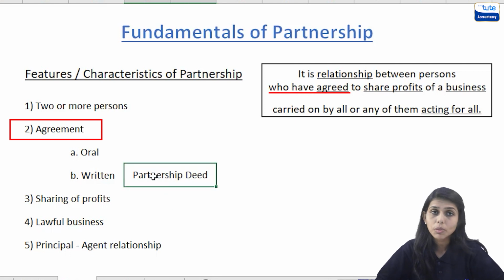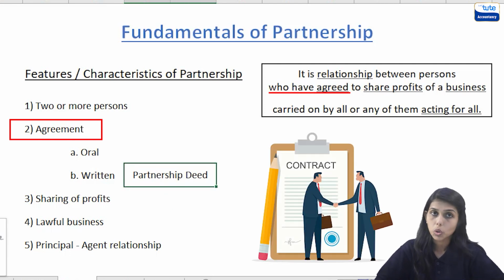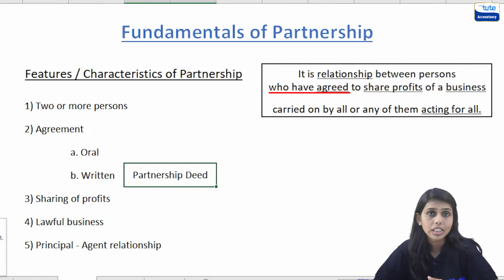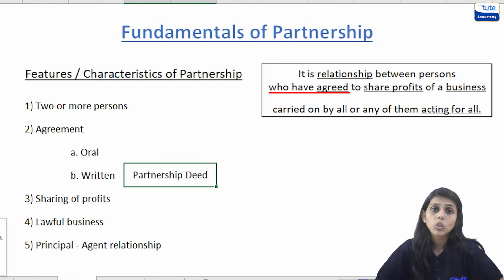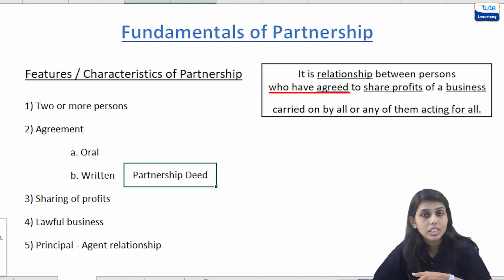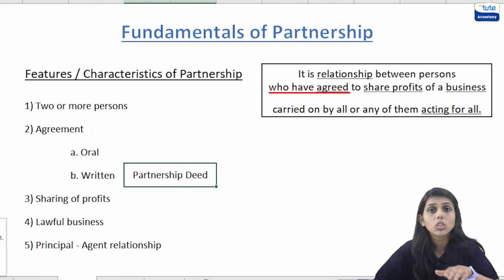So now what is partnership deed? The partnership deed is a legal document that would be signed by all the partners which will contain all the terms and conditions of the partnership firm. Thus, how the profits would be shared, whether any partner will get extra salary or commission, or there can be interest on capital payable to the partners, these all would be decided and it would be written in the partnership deed. And this deed has to be signed by all the partners. Even if, say, from 3 partners any one has not signed the deed, it is not allowed. It is not a valid agreement in that case. So this was about the agreement and partnership deed.